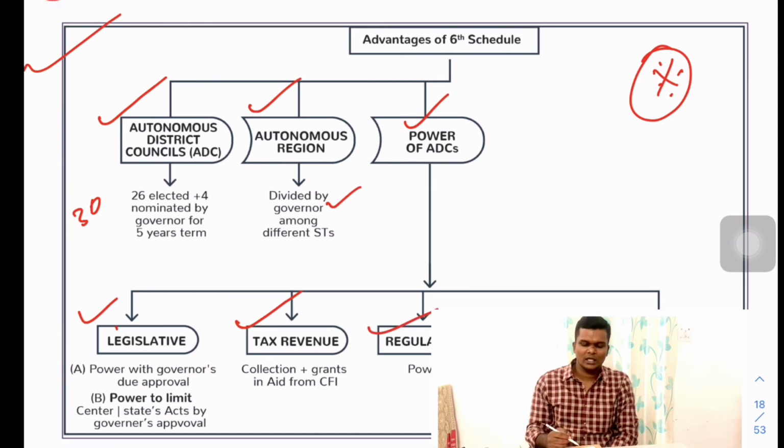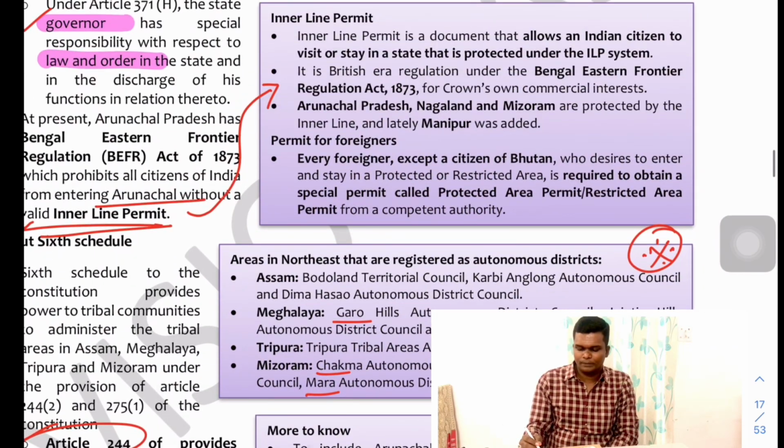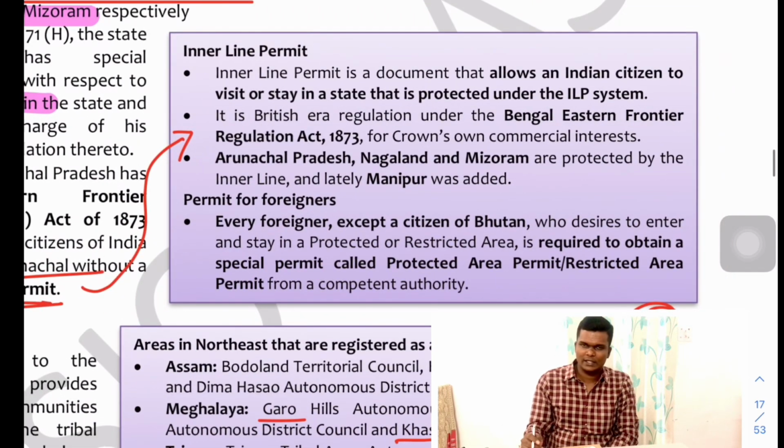The ADC, Autonomous District Council, has financial power, legislative power, regulatory power and judicial power. They have the power to make laws, and even to ask the governor's approval to limit the application of any particular law in that region. They have the power to collect grants and aid from the CFI, Consolidated Fund of India, to regulate schools, dispensaries, markets and roads, and even to maintain village courts for tribal cases.